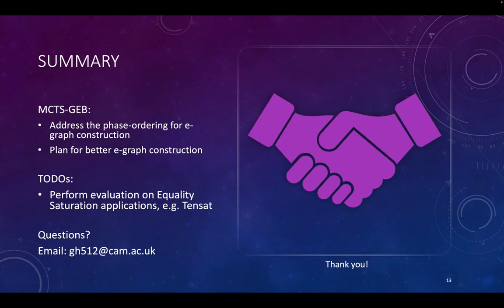MCTS-GEB is a domain-general rewrite system that can optimize any intermediate representations, as long as users provide their own definition of the IRs and the rewrite rule sets. In the future, we plan to perform more evaluation on equality saturation applications. For example, TENSAT. It's a tensor graph superoptimizer system, and it uses equality saturation to optimize a tensor graph.